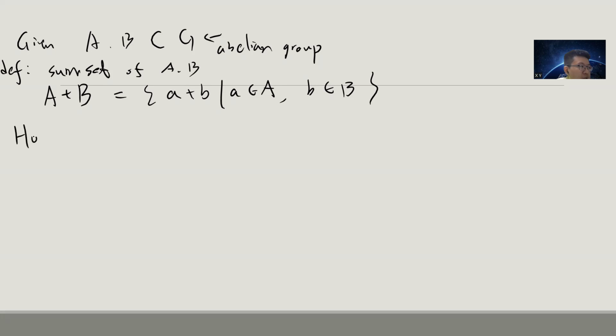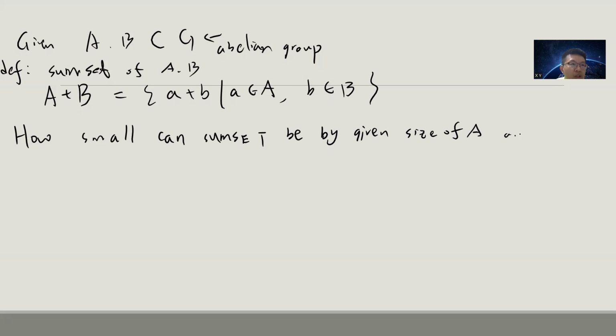I want to ask: how small can the sumset be, given the size of A and the size of B?